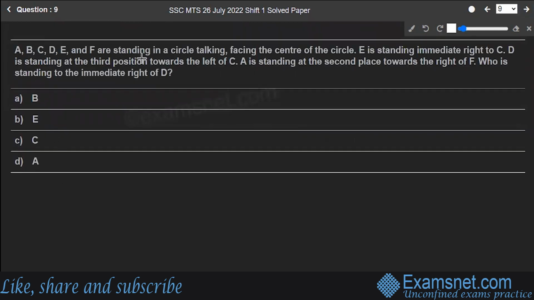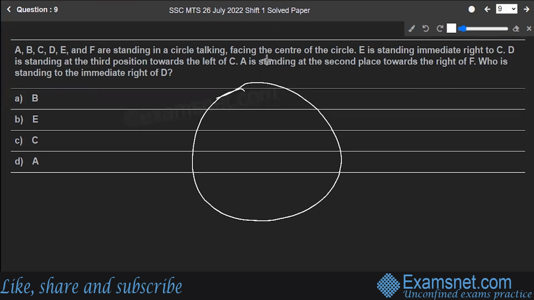A, B, C, D, E, F are standing in a circle, facing towards the center of the circle. E is sitting to the immediate right of C. Okay, here are some sitting arrangements given. First of all, let's make the circle to understand this. So here's the circle, right? A, B, C, D, E, F are standing in a circle facing towards the center. Now the first thing it is saying: E is standing towards the right of C. D is standing at the third position towards the left of the C.